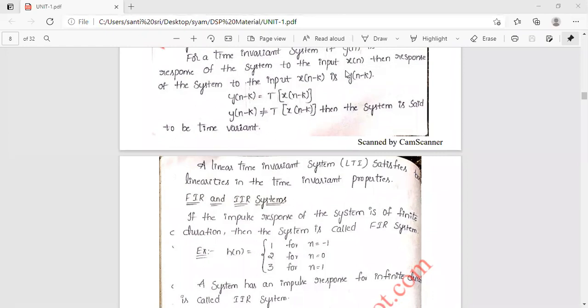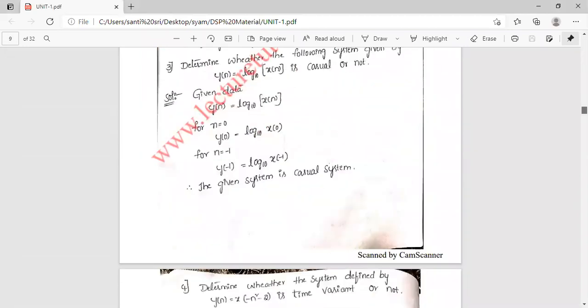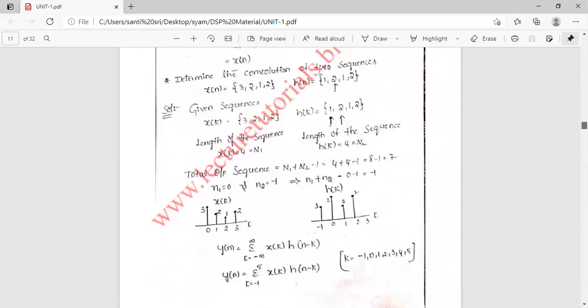And then after that we discussed convolution. What is meant by convolution of two signals? If you take x of t as the input signal and h of t as the system function, then y of t is the response. How to get y of t or y of n? y of n equals sigma k from minus infinity to infinity x of k into h of n minus k. That is nothing but our convolution property. After that we discussed some problems regarding the convolution property.